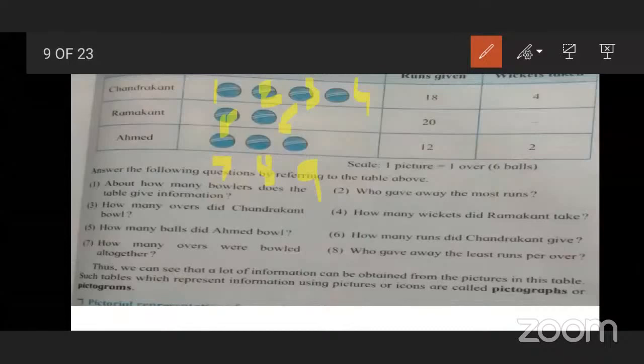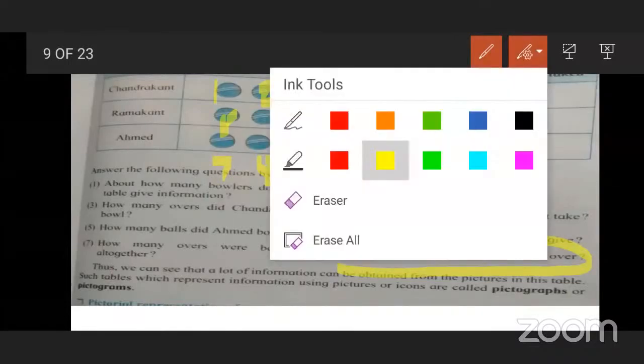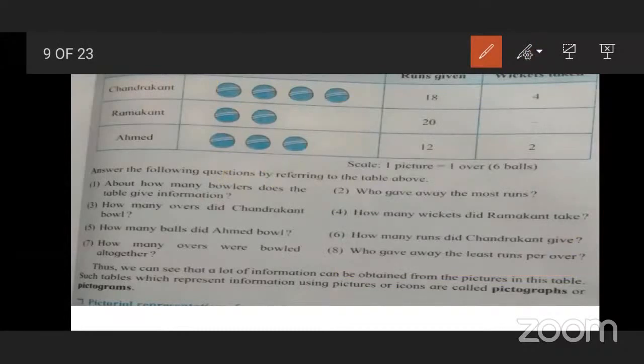Very good. Now tell me who gave away the least runs per over? This is the last question. Who gave away the least runs per over? It means very few runs per over. Ahmed gave away the least runs per over. Very good.